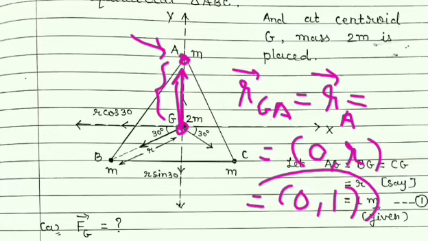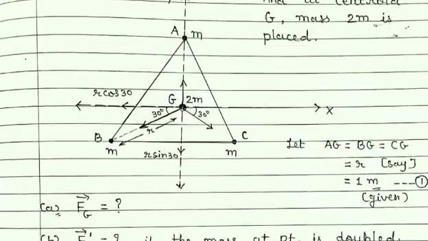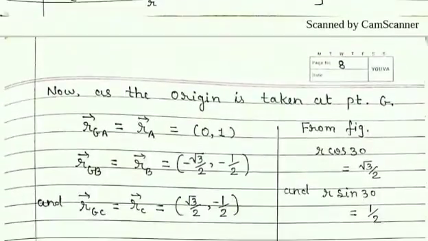So this (0, 1) shows the position of point A. Similarly, we will write the position of point B and point C.